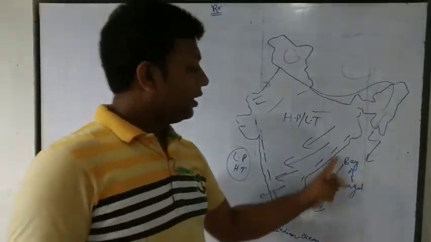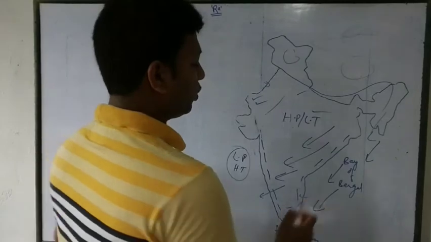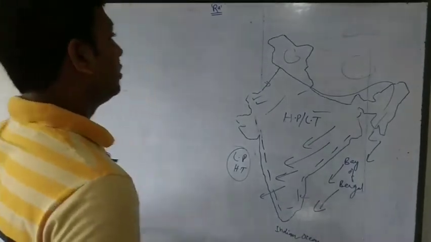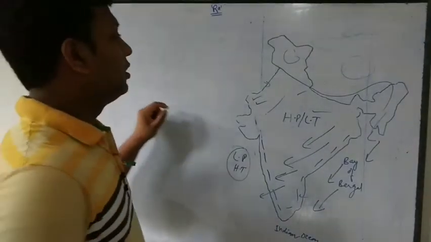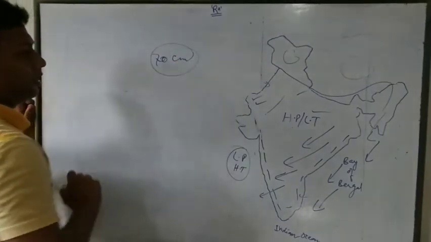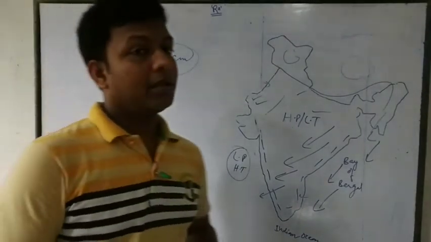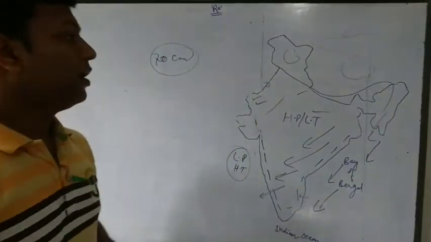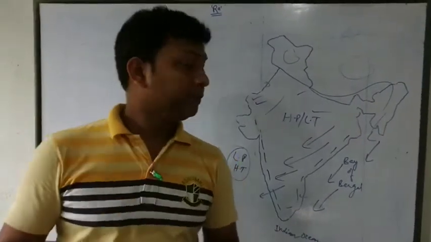But on the Tamil Nadu coast, almost 70 centimeters of rainfall occurs. Why? This is a big question and it is important also.